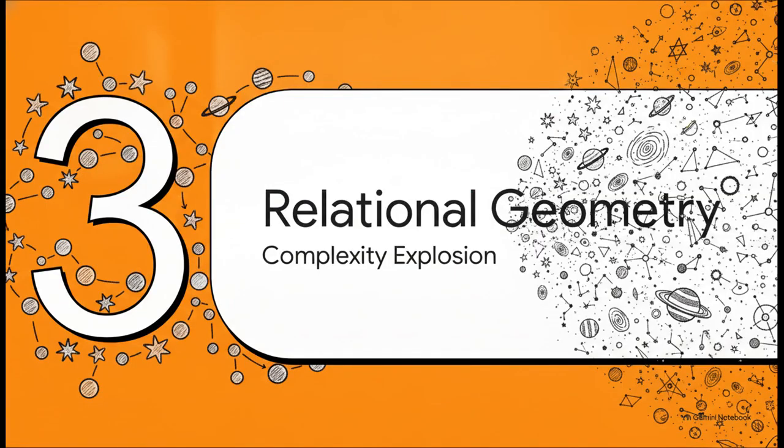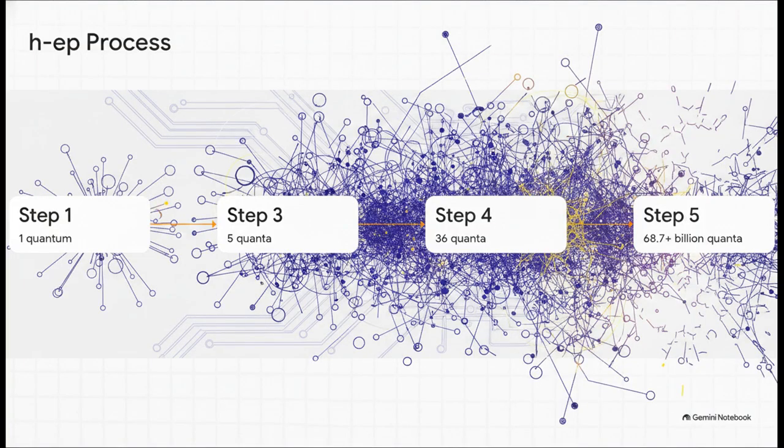Section 3, the universe's relational geometry, the explosion of complexity. So we've got our first tiny relational thought. Now let's zoom out to see exactly how these elementary building blocks multiply and create the physical universe. This multiplication happens through what the model calls the hyper-exponential process. Let's trace these steps. You start with just 1 quantum in step 1.